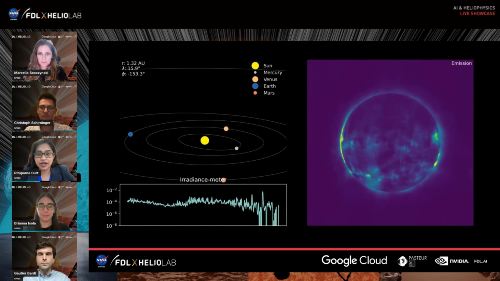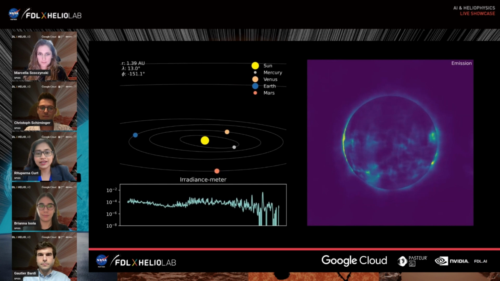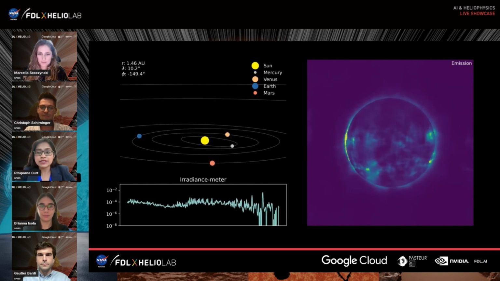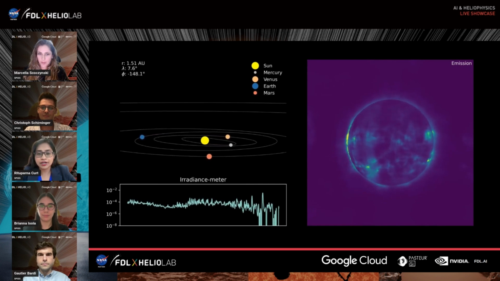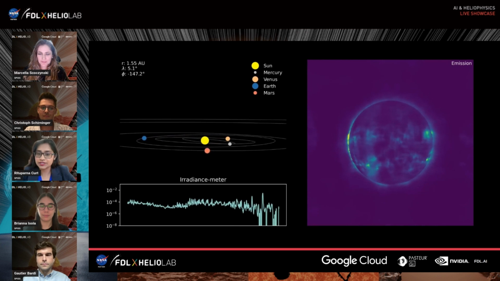This is the first time that these quantities have been measured in 3 dimensions. Finally, as we approach the red planet, we can see the Sun from a Martian perspective. The irradiance monitor now shows the solar irradiance as measured from Mars.